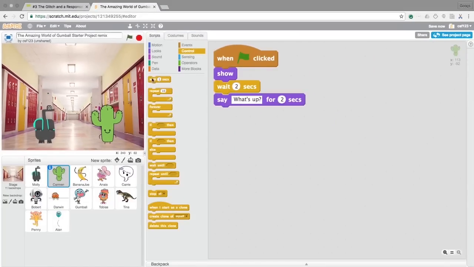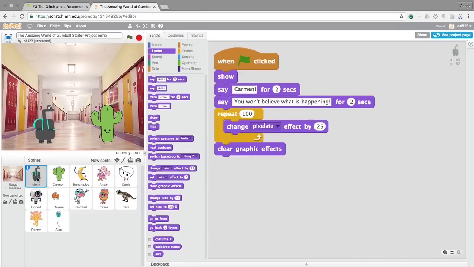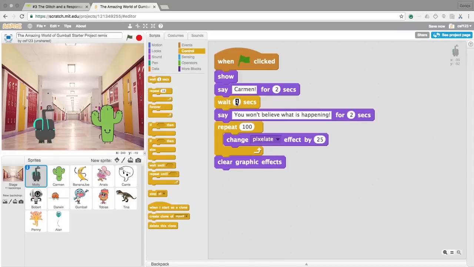Great! To build out more conversation in this scene, use wait and say blocks. As computer scientists develop programs, they test their code often as they build it. Then they make improvements based on what they see in the test.